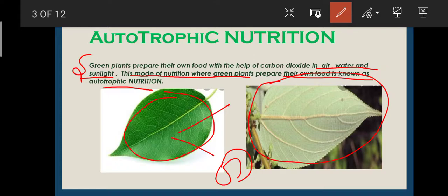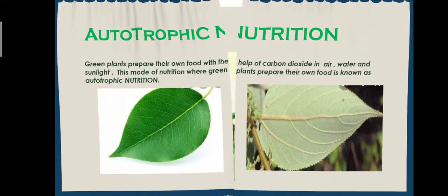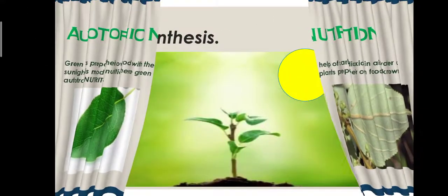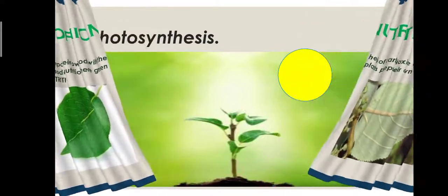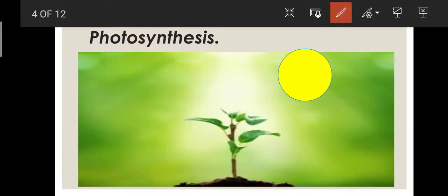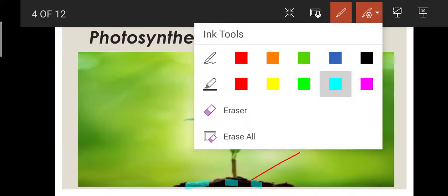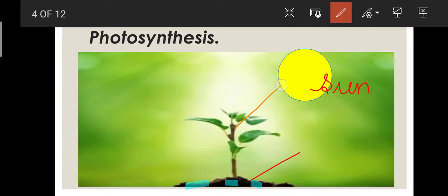Now let's talk about photosynthesis. You are normally able to see a simple plant. Suppose this is our sun. This blue part contains water and nutrients, and these are the rays of the sun.